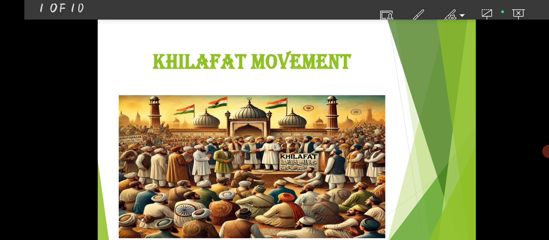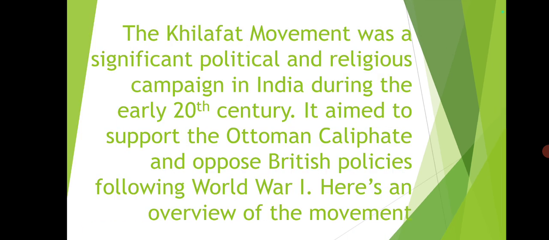So the Khilafat movement was basically a spiritual and political movement. Its basic objective was to support the Ottoman Caliphate. Who was the Ottoman Caliphate? The Ottoman Caliphate was the Sultan of Turkey. Turkey was defeated in World War One, and as a result, the Treaty of Sevres was signed. According to that, the Sultan of Turkey was stripped of his power and his kingdom, and that was not acceptable to the Muslims all over the world.